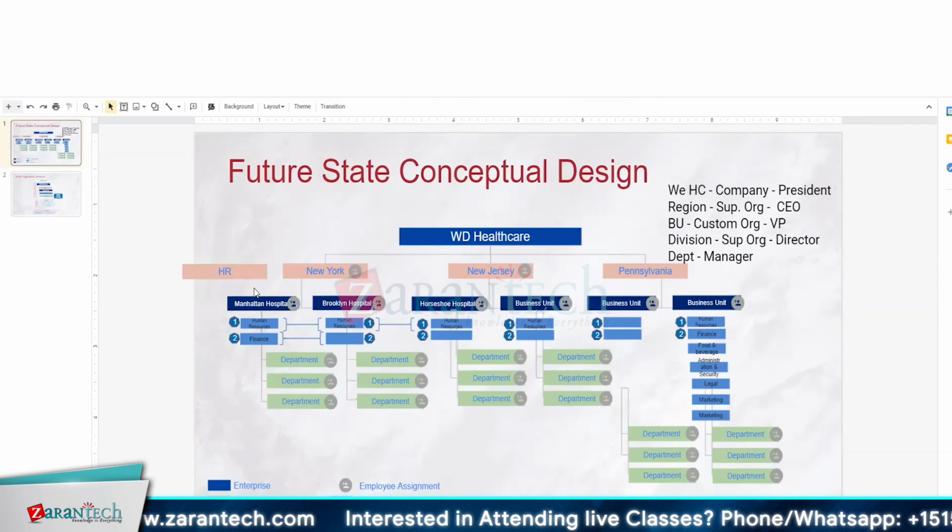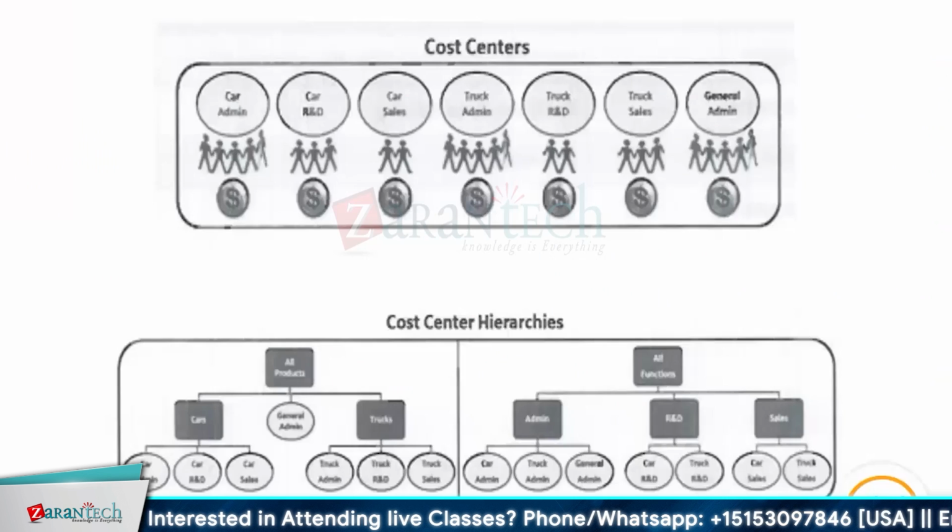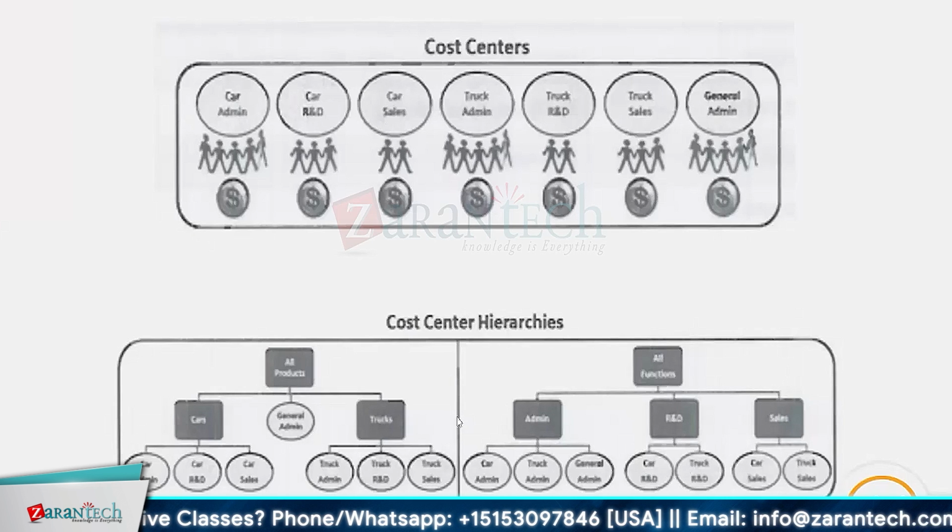It all depends on how you want to set it up. If I can share my screen, if you allow me, I think I gave this example before as well. Depending on the cost centers that you have, here you can see the cost centers for car admin, car R&D, car sales, truck admin, truck R&D, truck sales, general admin. We have given examples for two types of cost center hierarchies that you can create and that can be applied towards your organization and region hierarchy as well.